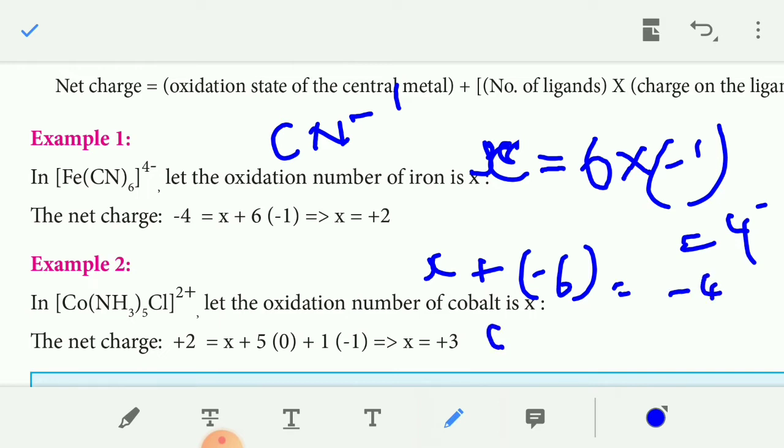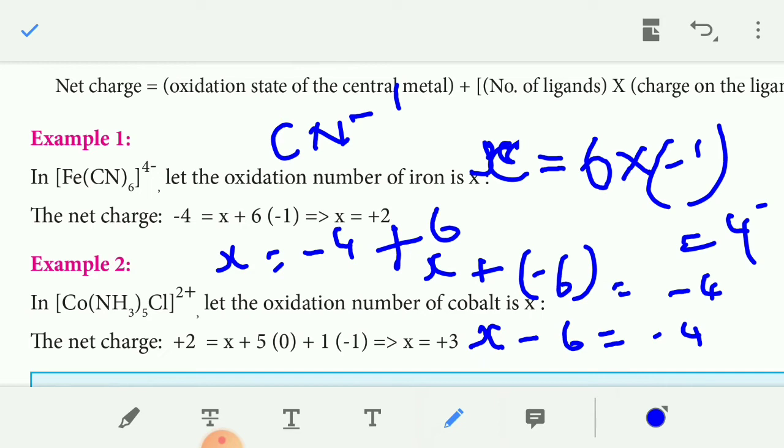So X plus 6 times -1 equals -4, so X plus (-6) equals -4. The -6 comes to this side, so it becomes plus 6. So X equals -4 plus 6, which equals +2.